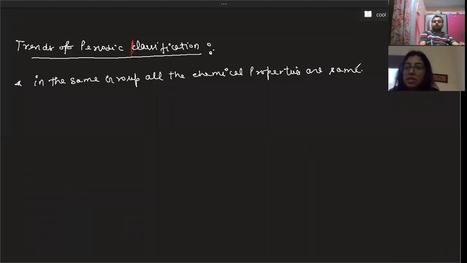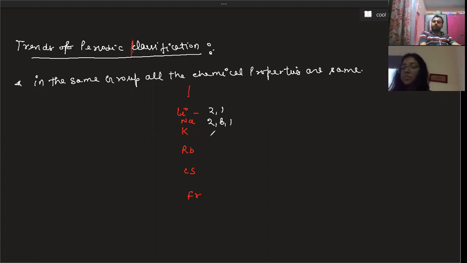Yes, sir. Because if you know, beta, like lithium, sodium, potassium. No, sir, I don't know that. It is 2,1. It is 2,8,1. It is 2,8,8,1. So as you can see, beta, all the elements contain one electron in the outermost shell.